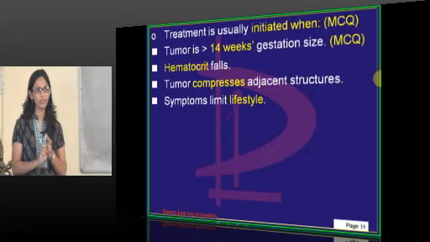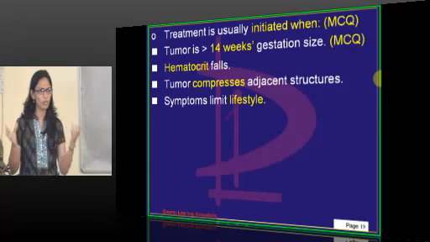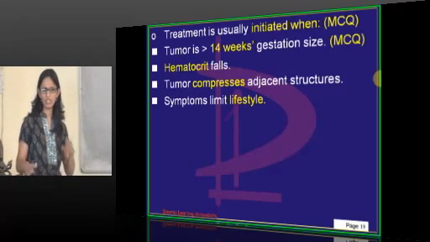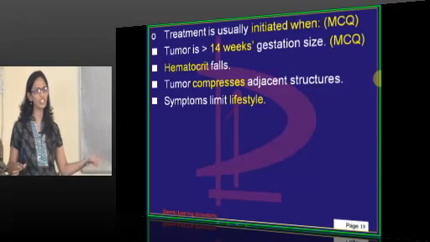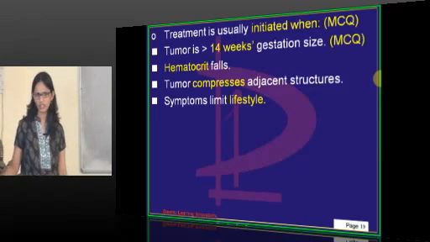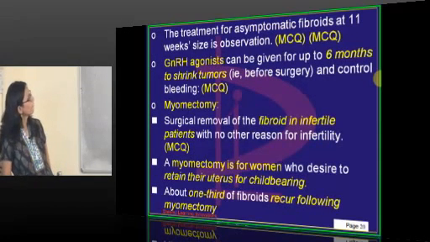Another, if the hemoglobin is too low, or you just want to postpone surgery for some other reason. Then fourth thing, if the patient is near perimenopausal age, because you know that after menopause these fibroids will shrink. So if you want to postpone the surgery in the perimenopausal period, you can just tell the patient okay, just try for 6 months. If it is there, otherwise we can remove the uterus. GnRH agonist is given for 6 months, as I said, that is an MCQ.